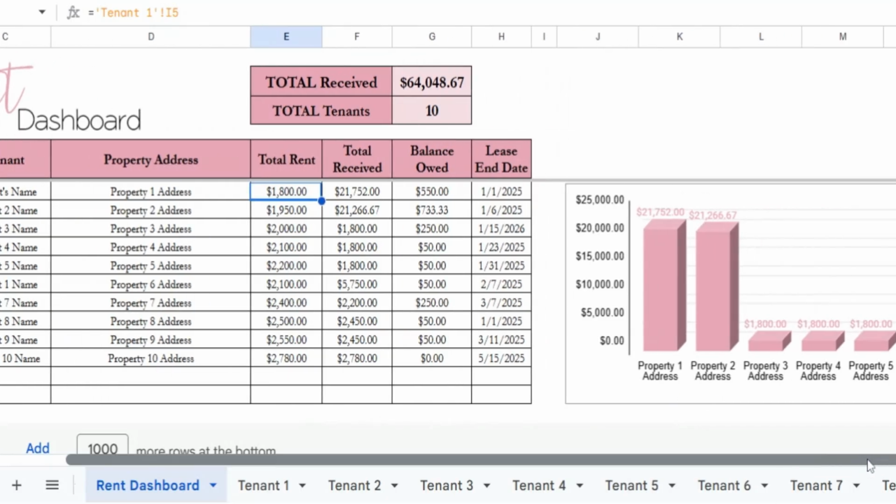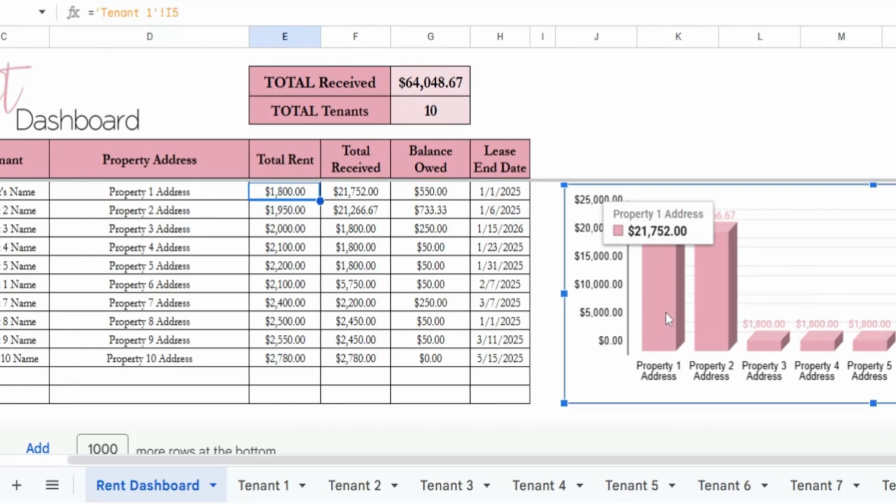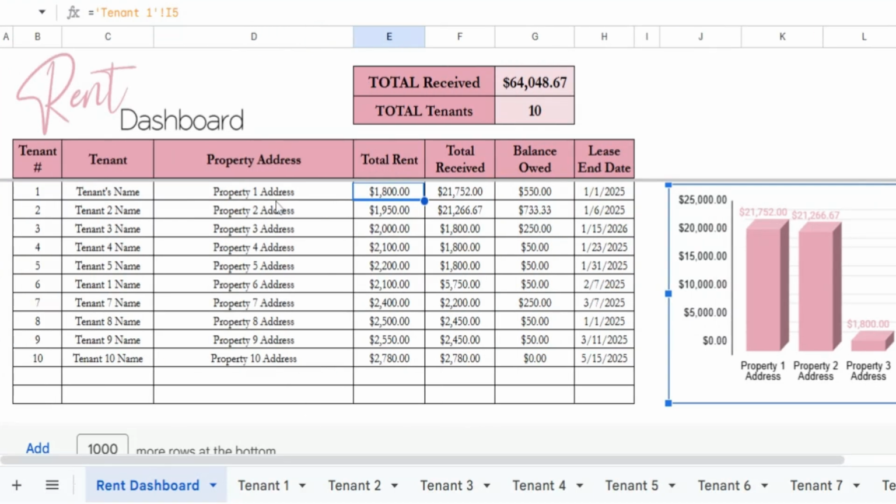Okay, so this chart here is also going to show you, by an overlook, how much each property has given you so far. So property 1 has given you $21,000. Property 2, $21,266. So all of this stuff is just a dashboard. All of this is being brought in from the other tabs below. So don't make any changes on this dashboard because everything is set on a formula.